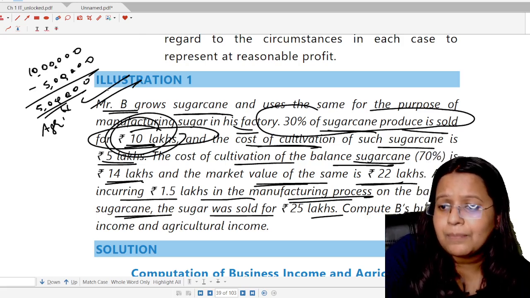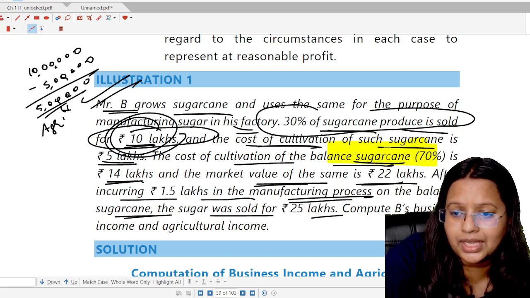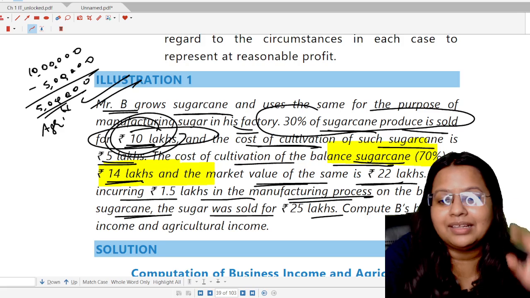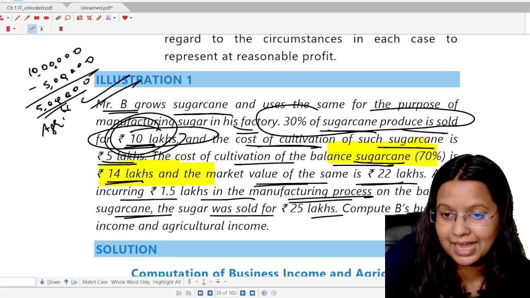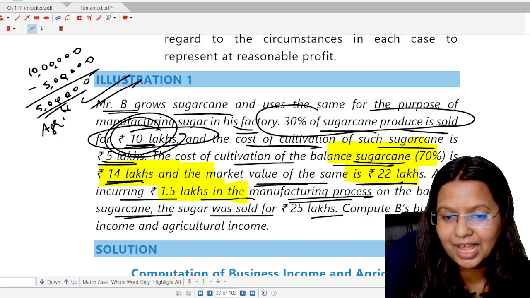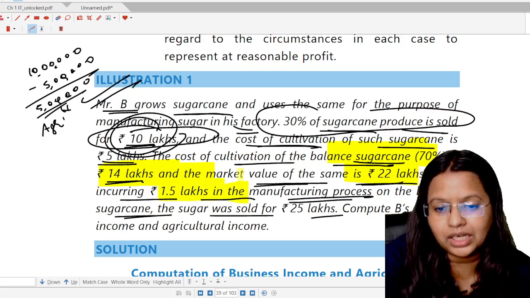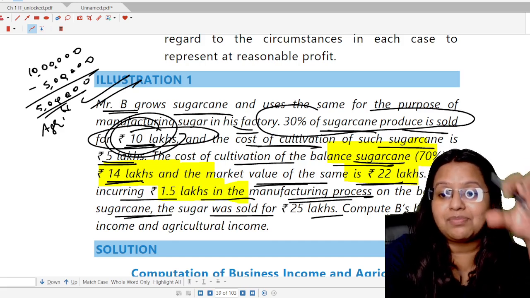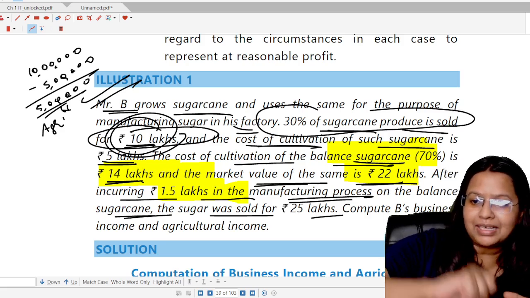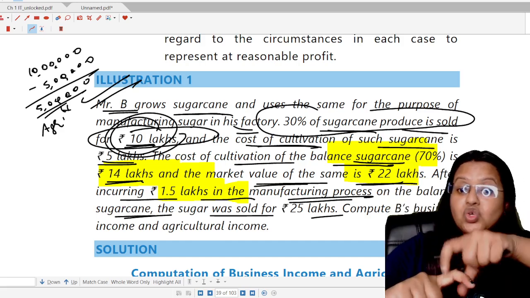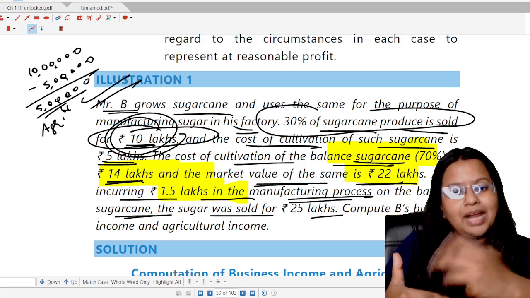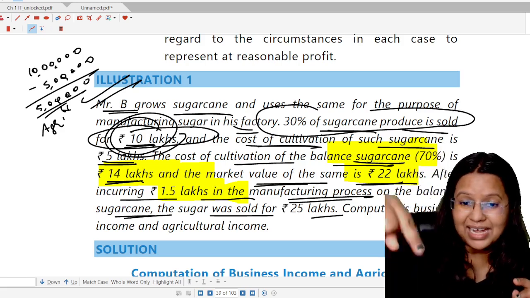Now the balance 70%. The cost of cultivation of the balance sugarcane is 14 lakh. It means for cultivating, for growing that balance 70% sugarcane, Mr. B has incurred an expenditure of rupees 14 lakh. But the market value of the same is rupees 22 lakh. After incurring rupees 1.5 lakh in the manufacturing process on the balance sugarcane, sugar was sold for rupees 25 lakh. It means what he has done: Mr. B firstly grows the sugarcane for which the cost of cultivation is rupees 14 lakhs. Now, he uses that sugarcane in his factory, produces the sugar from it and sells it in the market for rupees 25 lakhs. Okay, so that is the business income part.